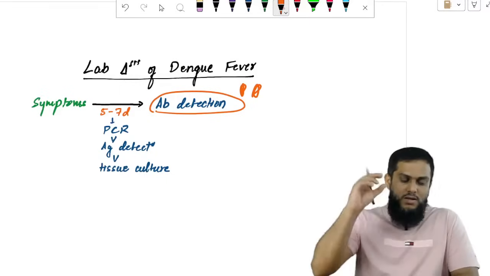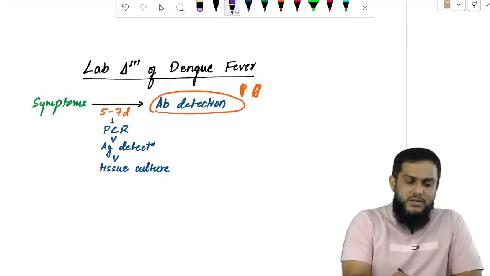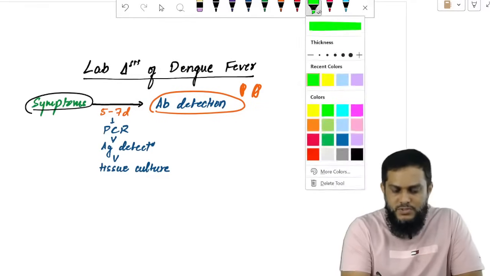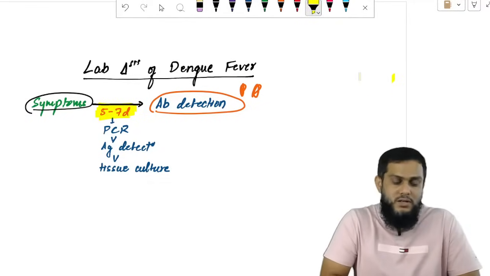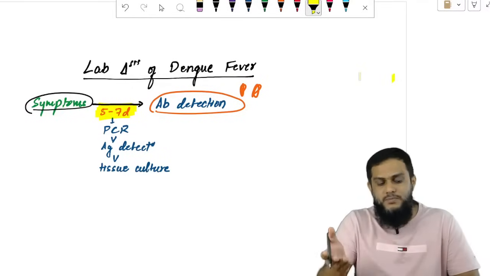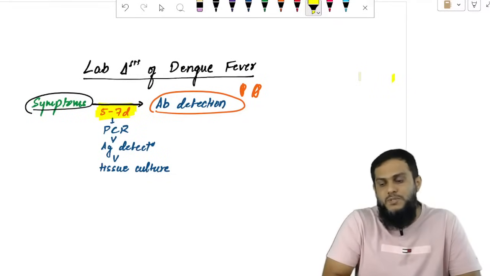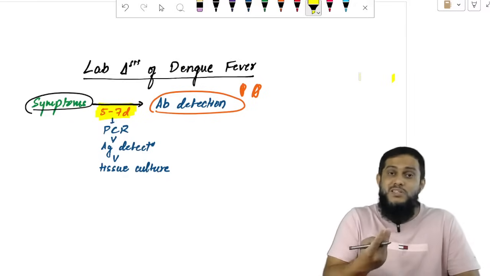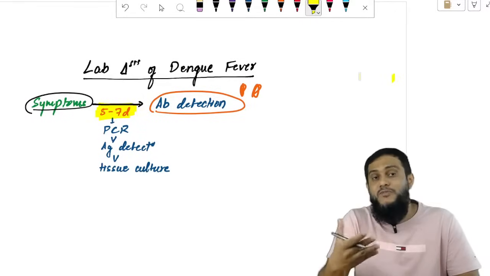Now, the very important thing you need to understand is antibodies can be detected only 5 to 7 days after symptoms. That is important. Yes, you detect antibody and you diagnose dengue virus infection, but after 5 to 7 days of symptoms. But what if the symptoms are within 5 to 7 days? Fever since 2 days, 3 days, dengue fever. You can't detect antibody because antibody can be detected only after 5 to 7 days.